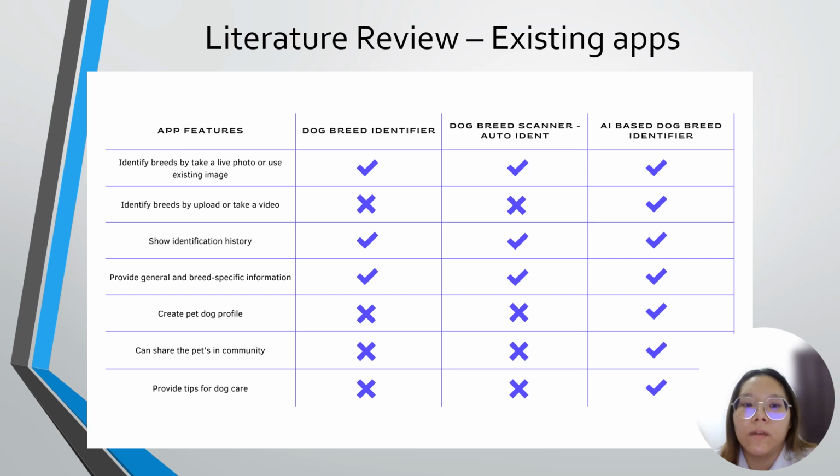All three apps show the identification history to the user and provide both general and breed-specific information. AI-based Dog Breed Identifier has some more features, which are creating a pet dog profile, letting the user share their pets in the community, and providing tips for dog care.